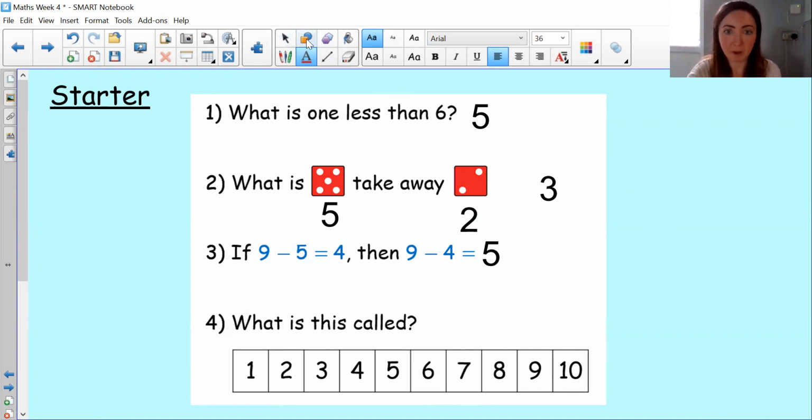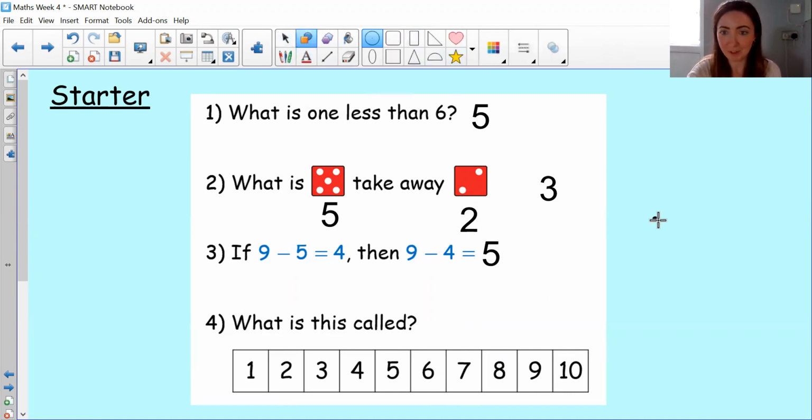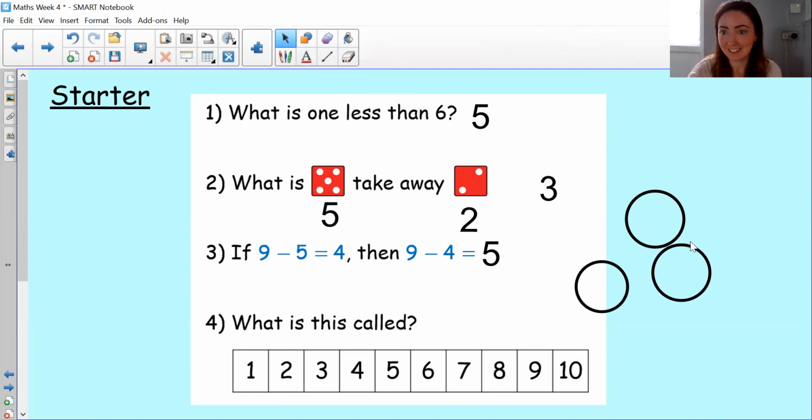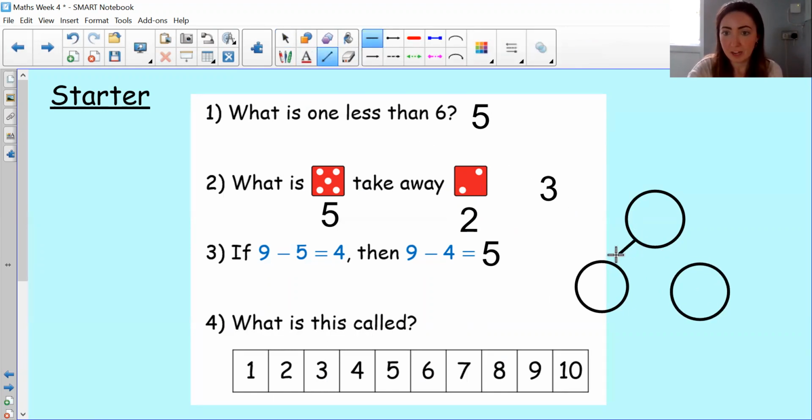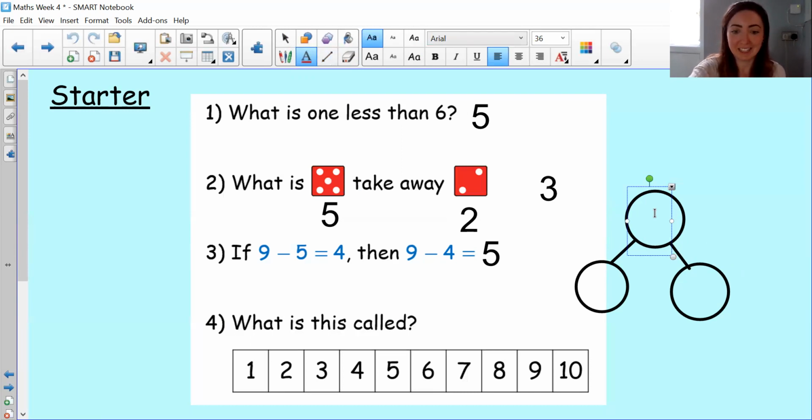And actually, I might show you the part whole model, just in case anybody's forgotten. So we know that the whole number is what? The whole number is 9, because that is the number that we start with. We start with the whole number when we subtract, and we know we're subtracting.